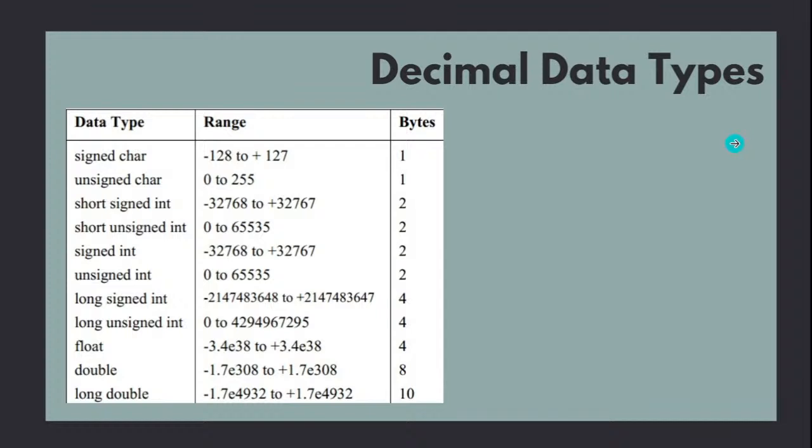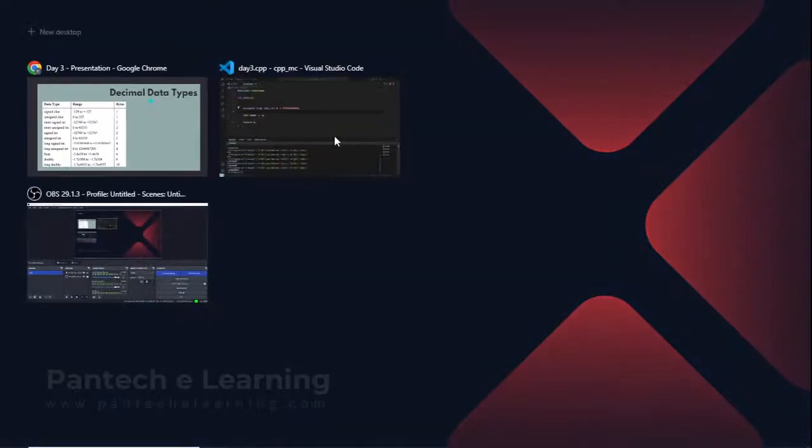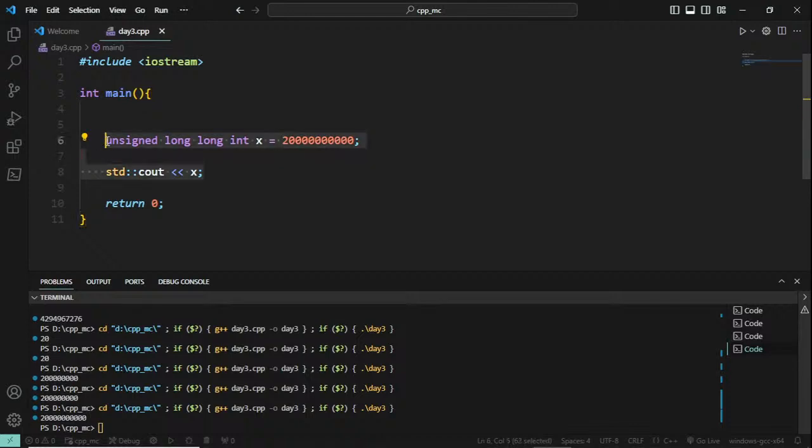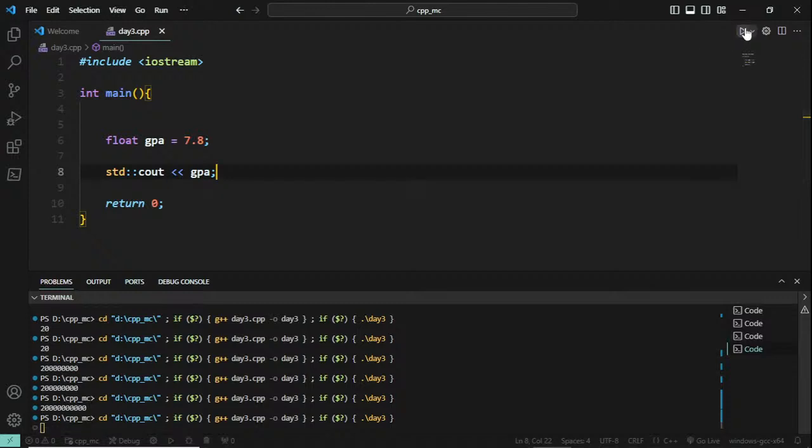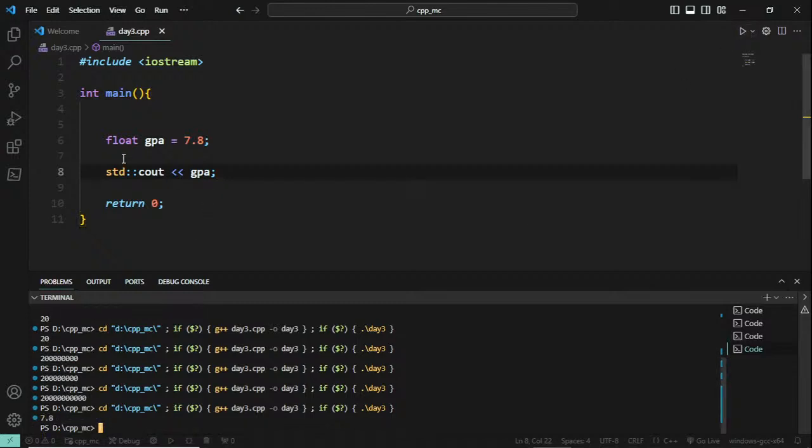And now moving into decimal points. Remember, for decimals, earlier I have used float GPA equal to 7.8 something, and I'll go with standard console output, GPA, and I'll run this. 7.8 is available. This is a floating point value, and the problem is that float has less precision.